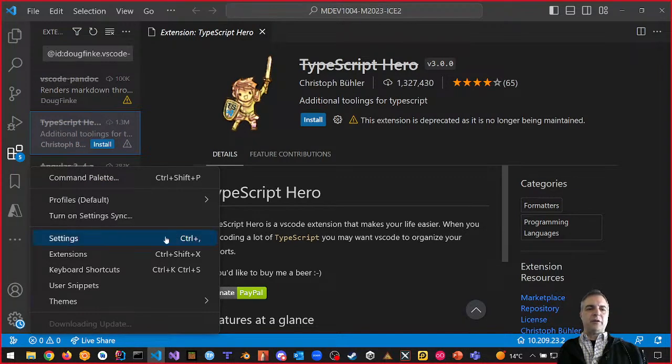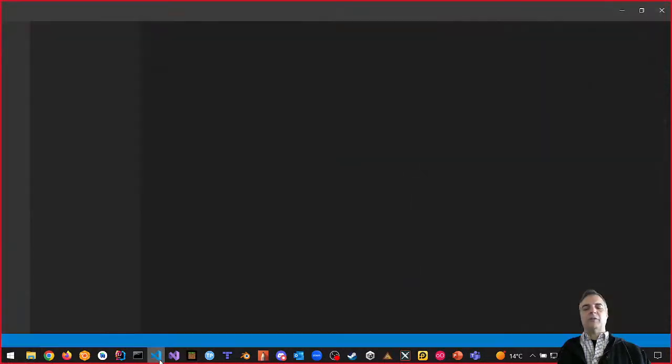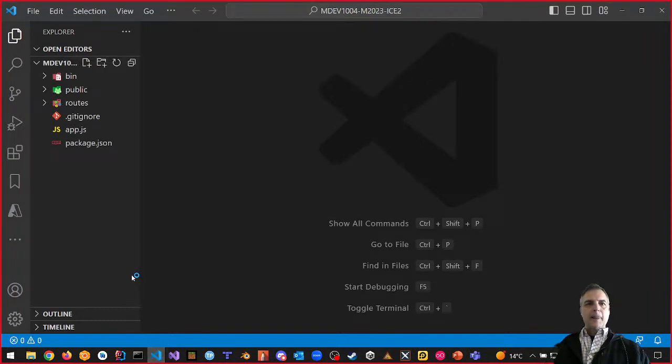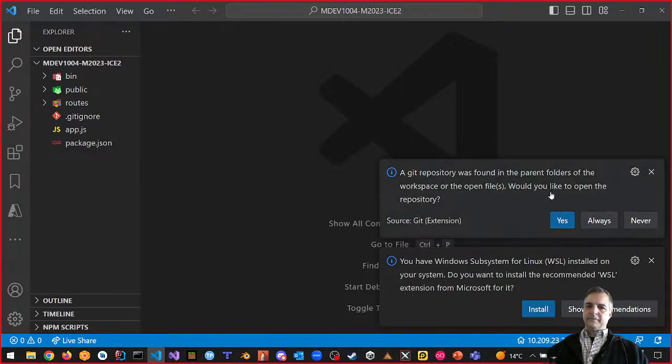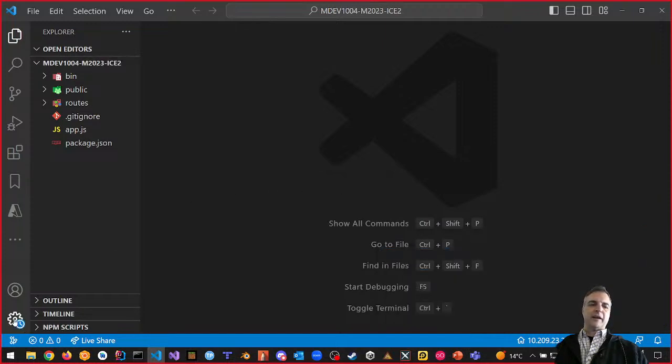It's also downloading a new update from last week too. I don't know if you saw that, right? So that's okay. I'm just going to restart. And hopefully it won't give me that weird issue again. There we are. All right, and something else: a Git repository is found in the parent folders of the workspace or the open files. Would you like to open the repository? I'm going to say never, okay? You have a Windows Subsystem for Linux. Do you want to install it? I'm going to say ignore that. Don't worry about that. And here it's still trying to download updates. I'm okay with that.